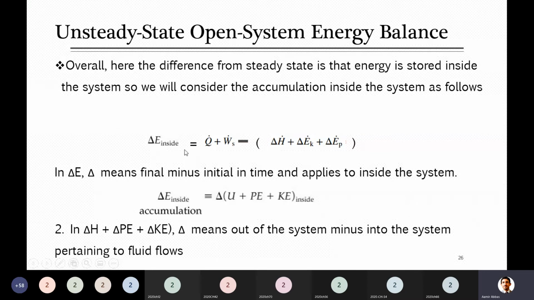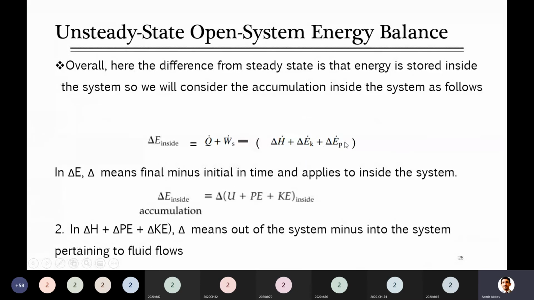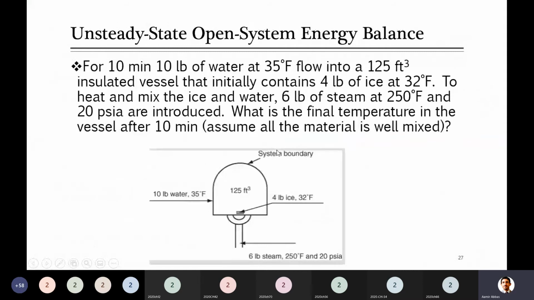Okay, next there is a change in kinetic energy of the streams. First of all, in all these three terms there is no output stream. So for change, you know that this is output minus input. So output terms are already 0 for all these three. Yes, we can look at the input streams, but he didn't mention anything related to kinetic and potential energy as well. So those terms will also become 0 for this system. Only the H term and delta E terms are remaining. At the end of the day, you can just proceed with this, but don't solve it. I was just telling you how to apply the equation.